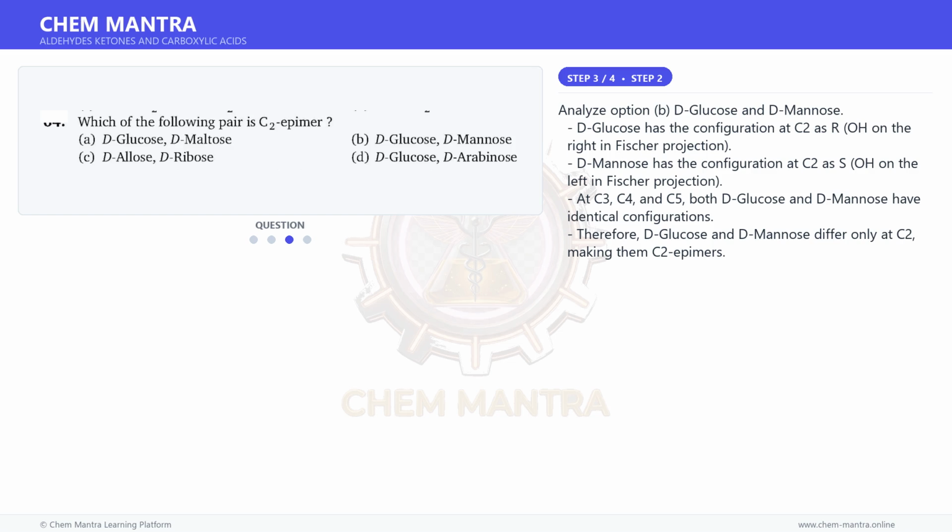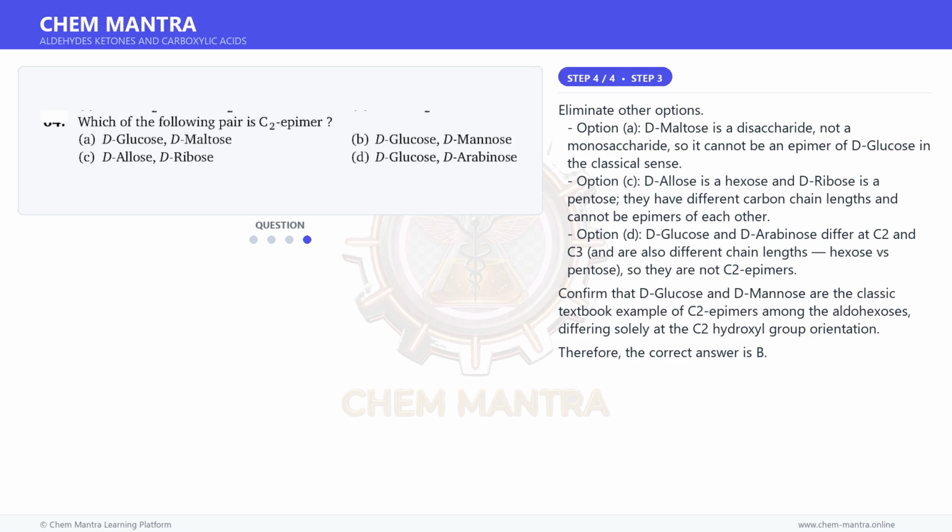Moving on to the next step. Analyze option B, D-glucose and D-mannose. D-glucose has the configuration at C2 as R, or on the right in Fischer projection. D-mannose has the configuration at C2 as S, or on the left in Fischer projection. At C3, C4 and C5 both D-glucose and D-mannose have identical configurations. Therefore, D-glucose and D-mannose differ only at C2, making them C2 epimers.